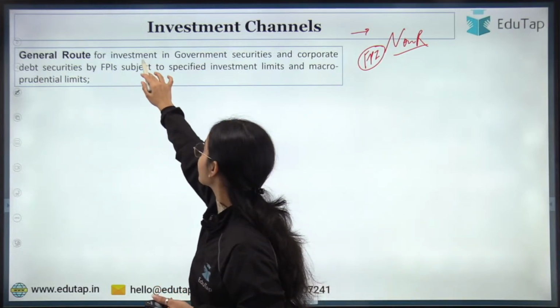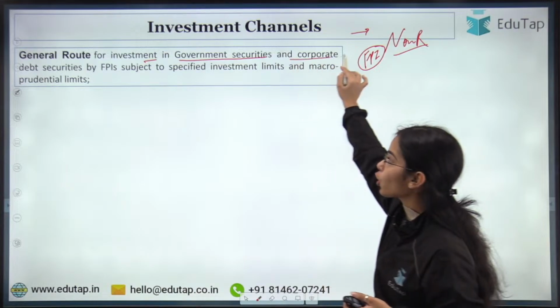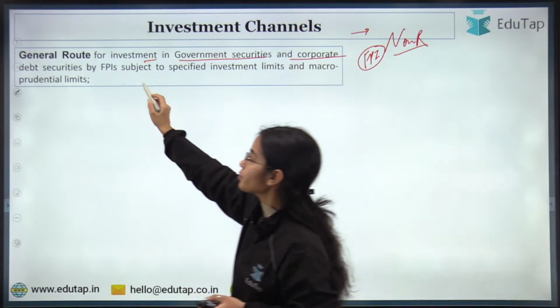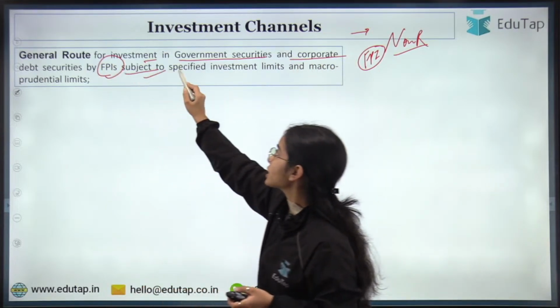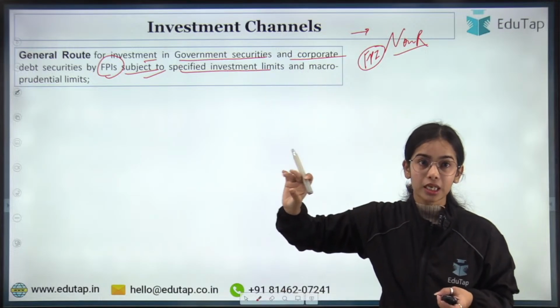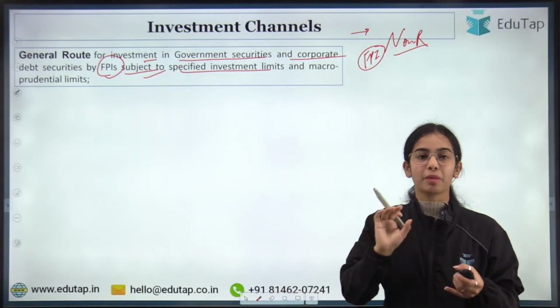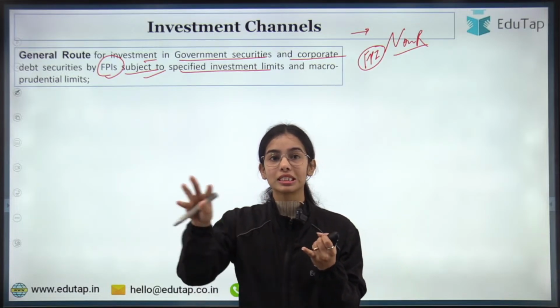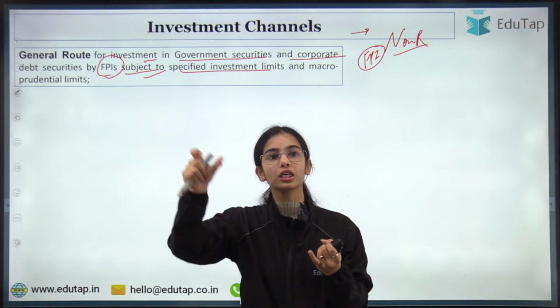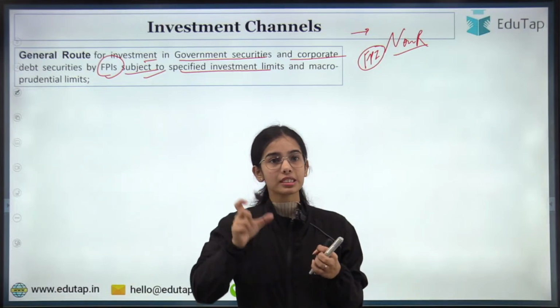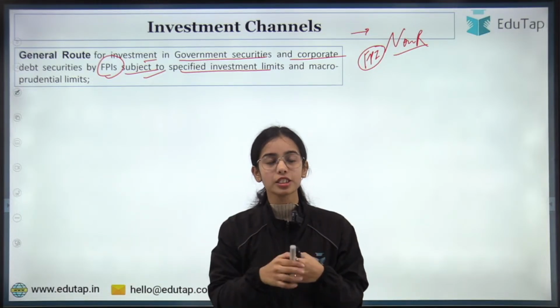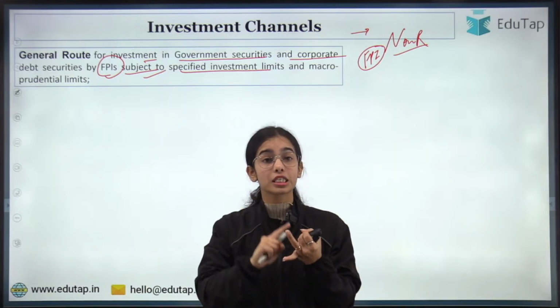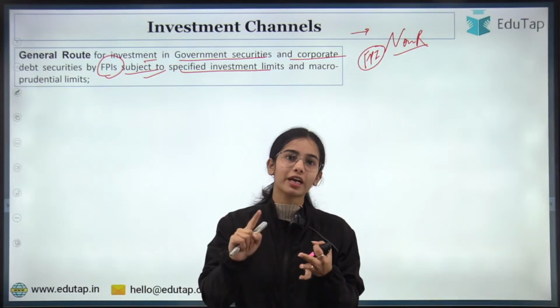The general route for investment in government securities and corporate debt securities by foreign portfolio investors is subject to specified investment limits and macroprudential limits. Macroprudential limits means the concentration limit, that is, how much concentration can happen in a particular government security. All of these terms we are going to discuss further. There are the concentration limit, the issue wise limit, and the security wise limit.